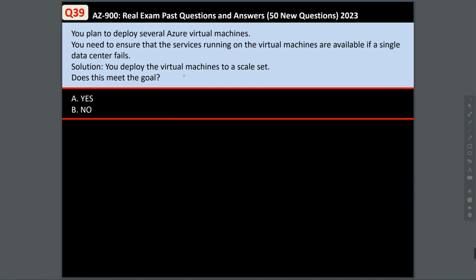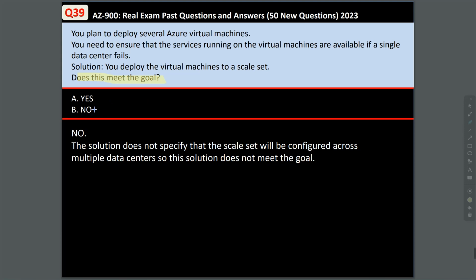This is similar to our last question. You plan to deploy several Azure virtual machines. You need to ensure that the services running on the virtual machines are available if a single data center fails. Solution: you deploy the virtual machines to a scale set. Does this meet the goal? Well, no. The solution does not specify that the scale sets will be configured across multiple data centers, so this solution does not meet the goal. So the answer is no, B.